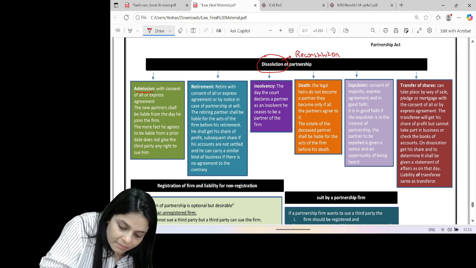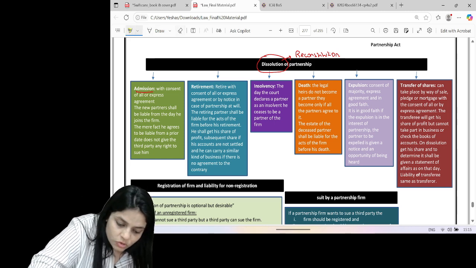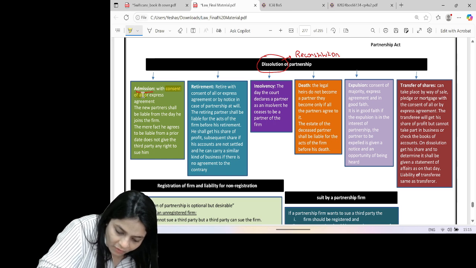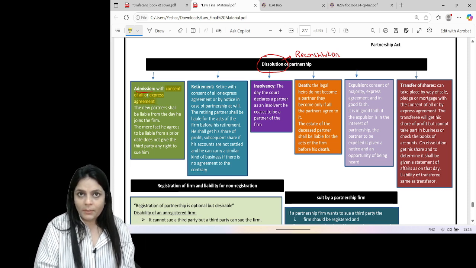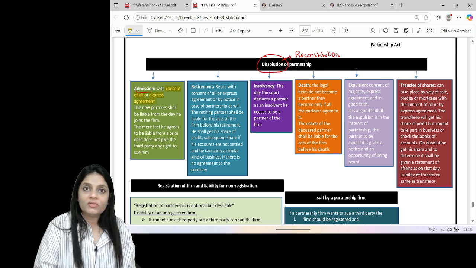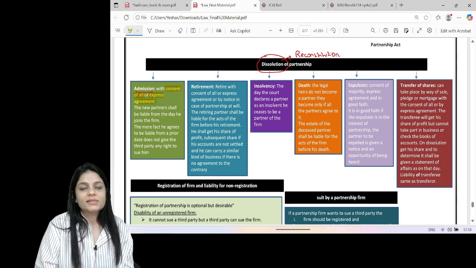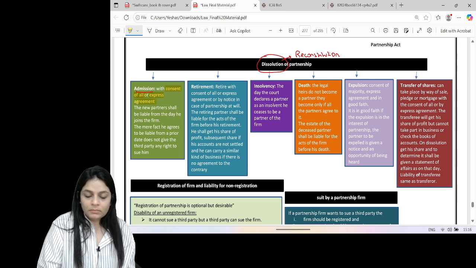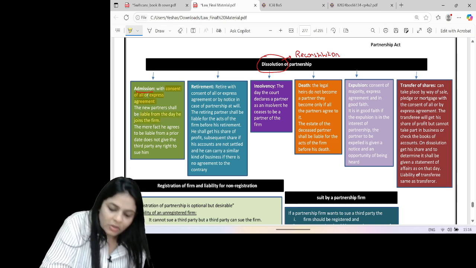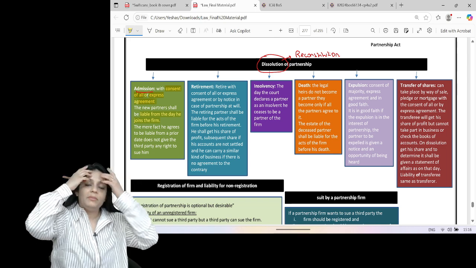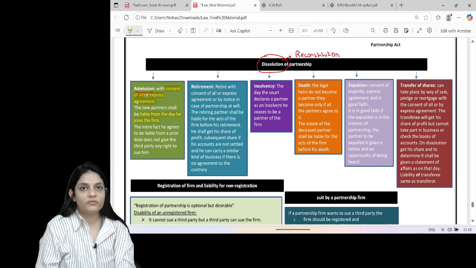The first one, admission, when a new partner joins the firm. The new partner can join the firm either with the consent of all or by express agreement. So either I should have the consent of all the partners or there should be an agreement which says that a partner will join on this day. When a new partner joins the firm, he is liable from the day he joins the firm. So a minor is liable from the day he was admitted to the benefits of the firm, whereas a new partner is liable from the day he joins the firm.